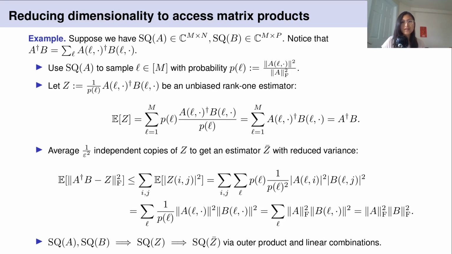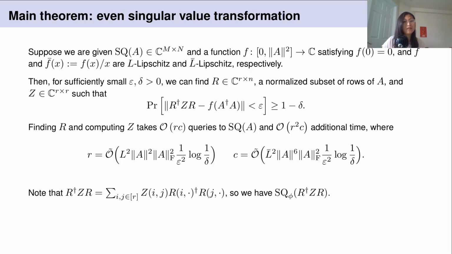And here Z bar is a linear combination of only 1 over epsilon squared outer products now. So we can use our linear combinations protocol to get sampling and query access to it. Basically, what we did here is use an importance sampling sketch to perform dimensionality reduction, to use the classical sketching lingo. This is the idea behind all the big proofs in our paper, and indeed, it's how we get this singular value transformation result.